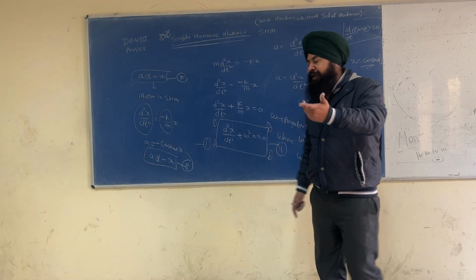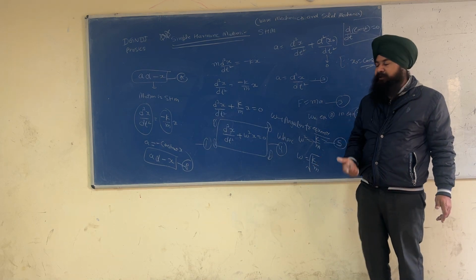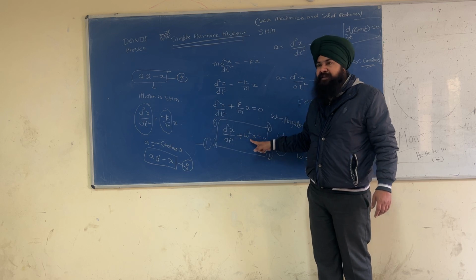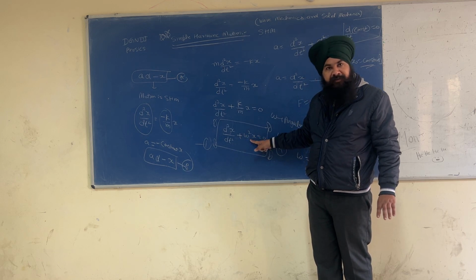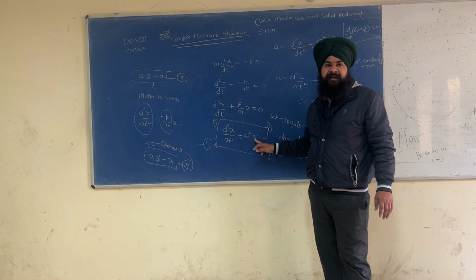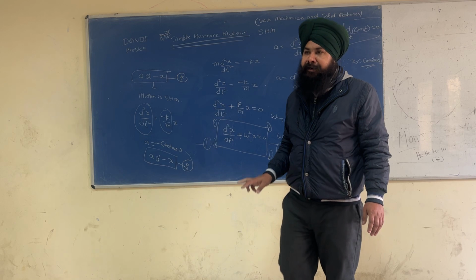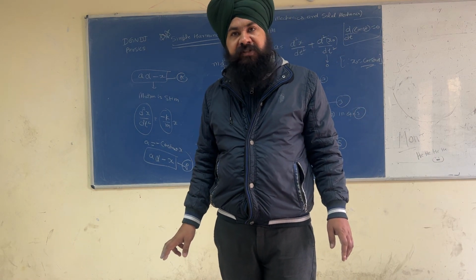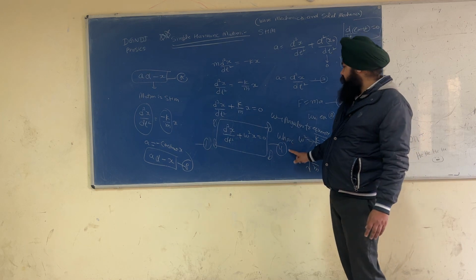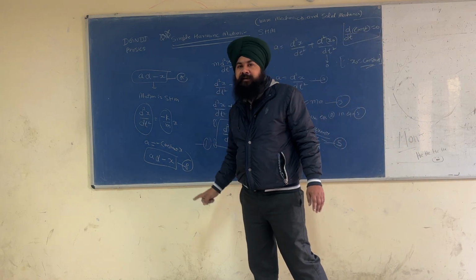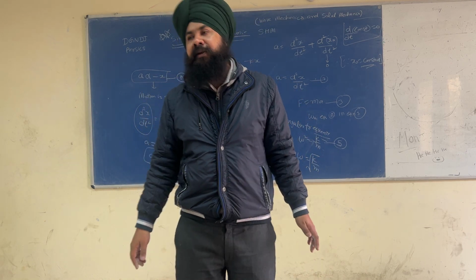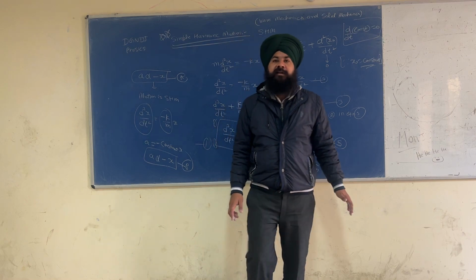And in the differential equation, the standard equation is d2x by dt square, which is the acceleration term, plus omega square, the angular frequency term, which is also a constant, into x, the displacement, is equal to 0. This equation is the standard equation of SHM. Equation 4, equation A and equation B are same, and this represents simple harmonic motion.